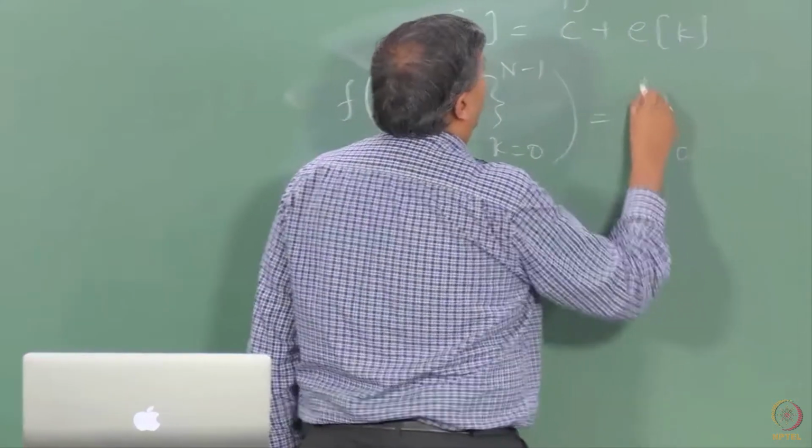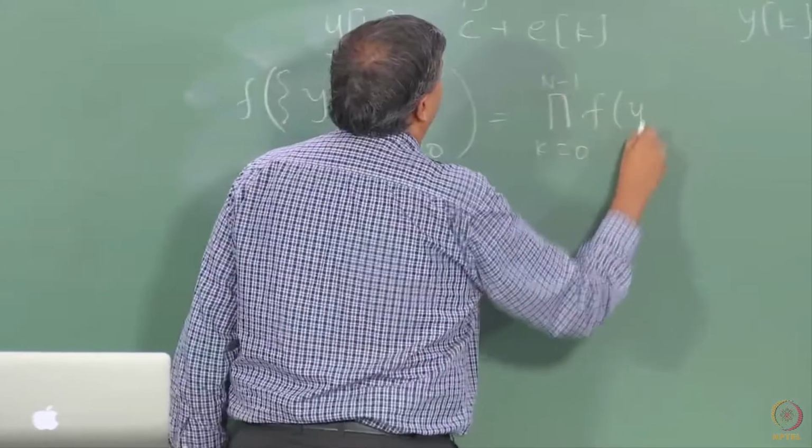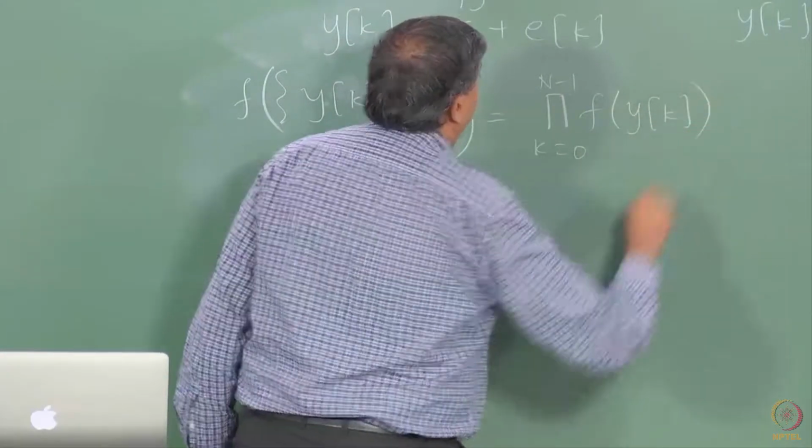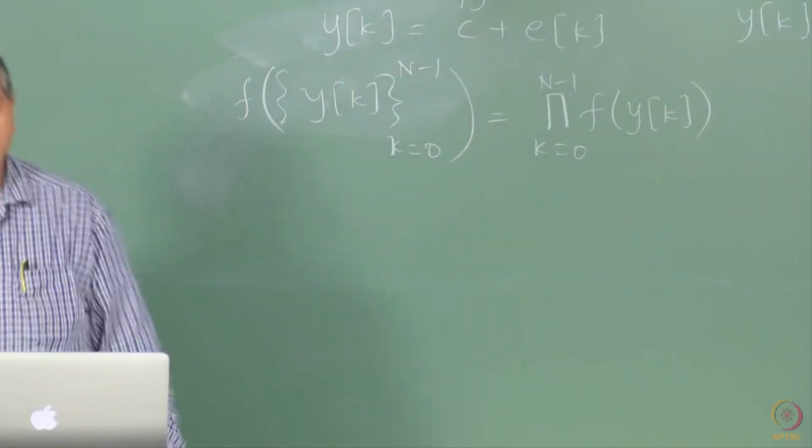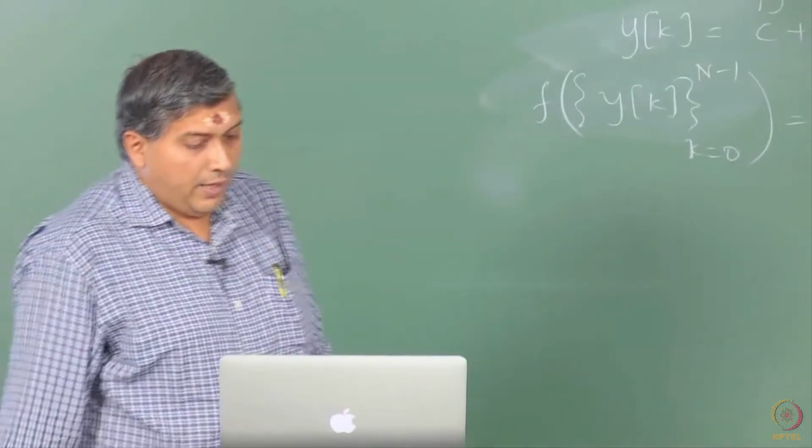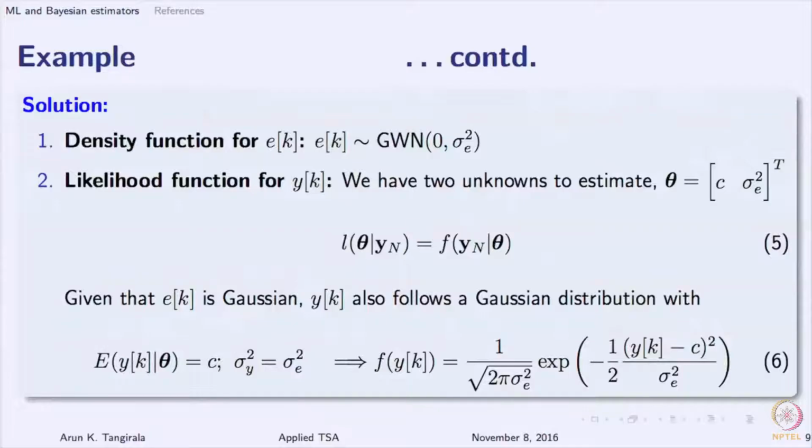That is it. So, you say this is a product, right, that is exactly what it is, and the PDF of a single observation is written on the screen for you. It is your standard generic Gaussian distribution with a mean C and variance sigma square E. How did I write this?